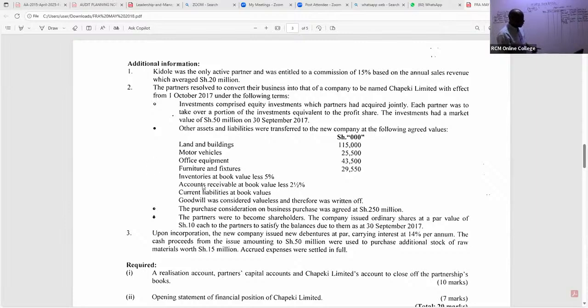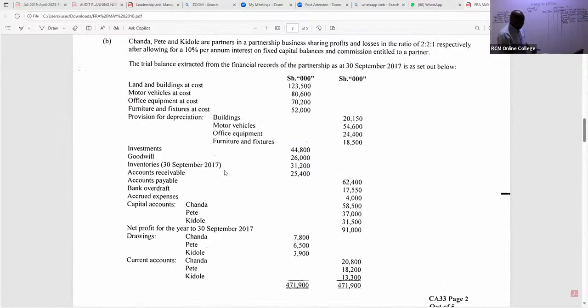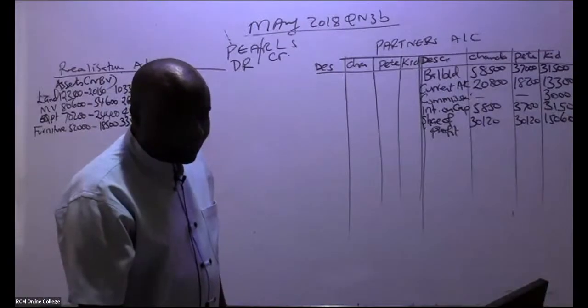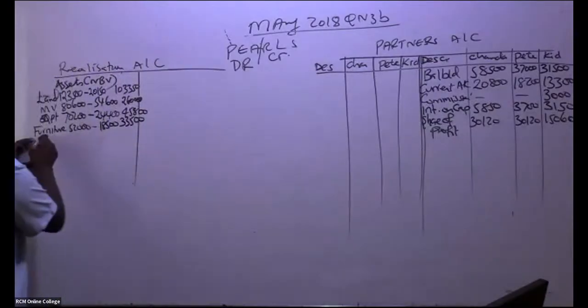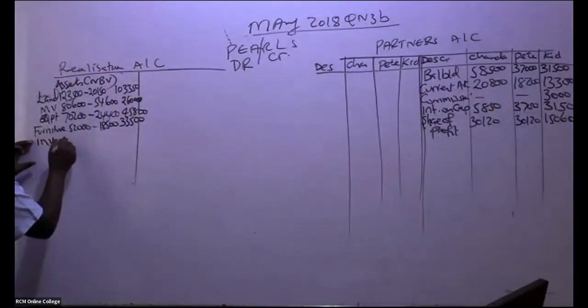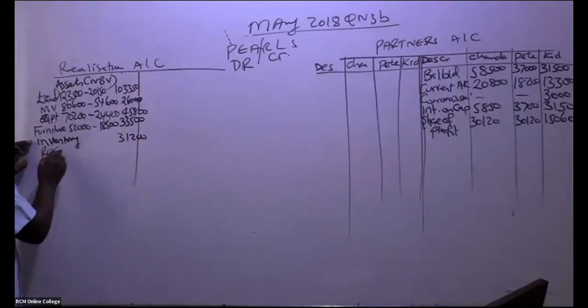So in this case, for inventory, is there somebody who is able to see the inventory figure? The inventory figure, of course, we take it the way it is because there is no depreciation for inventory. So inventory, how much do I book in, my good students? We have here 31,200.